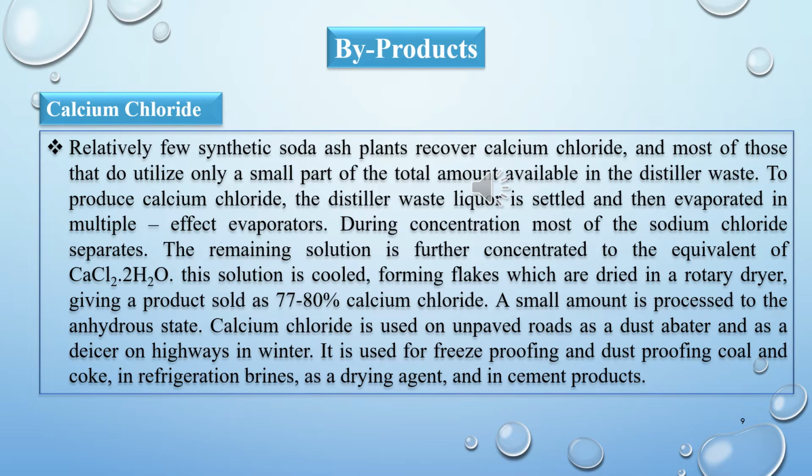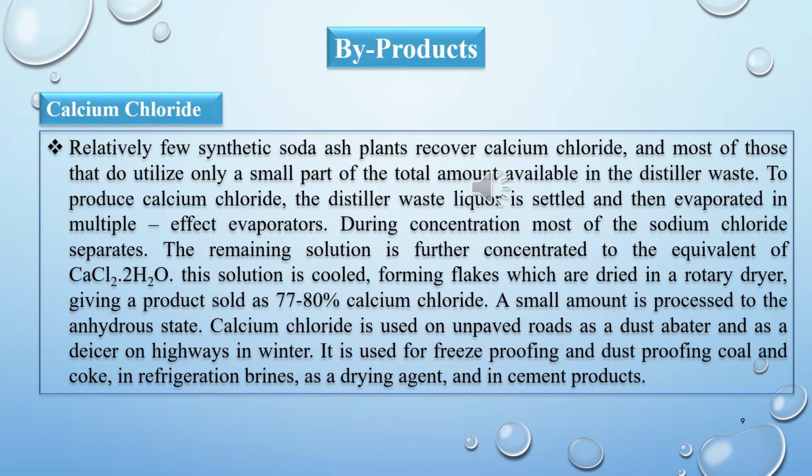Relatively few synthetic soda ash plants recover calcium chloride, and most of those that do utilize only a small part of the total amount available in distilled waste to produce calcium chloride. The distilled waste liquor is settled and then evaporated in multiple effect evaporators. During concentration, most of the sodium chloride separates. The remaining solution is further concentrated to the equivalent of calcium chloride.